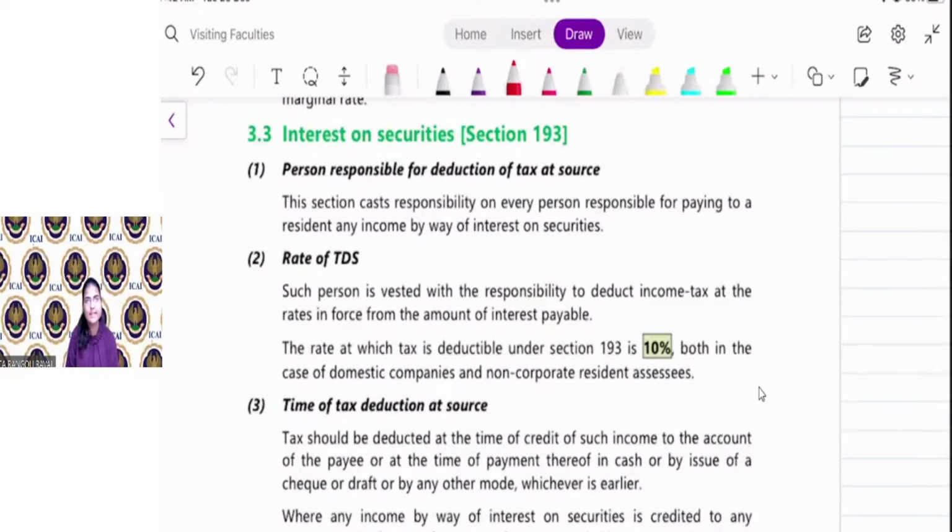So next is section 193. In this case, you have to remember all the section, name of section, everything. Rate of TDS, time of deduction of TDS, threshold limit. You have to remember everything. Interest on security, section 193. What are the securities? Bond, debenture, etc.